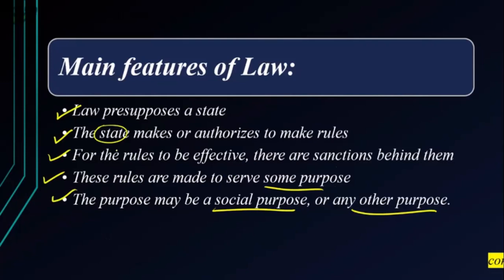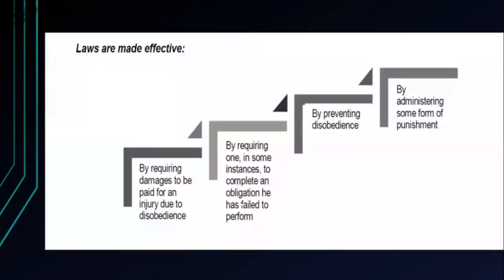It is so simple. Law presupposes a state. Yes, even the state has to listen to the law. The state makes or authorizes the law. They are only the tool. Correct? At the end of the day, people make the law. For the rules to be effective, there has to be punishment or sanction. And it is for some purpose. We make the law for some purpose. That purpose may be social or any other purpose.